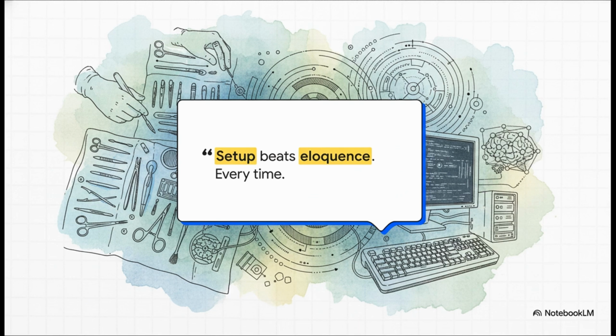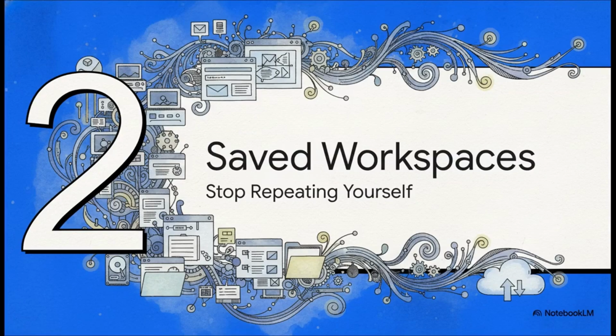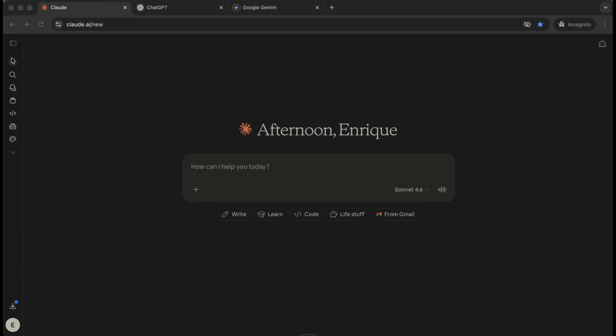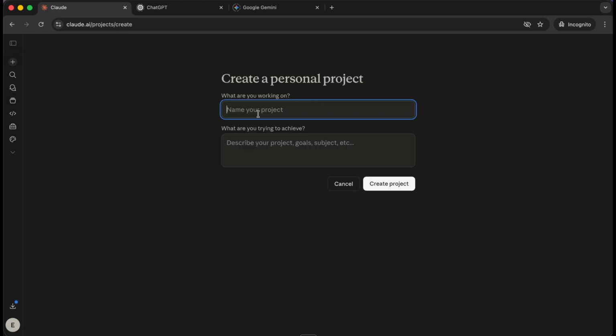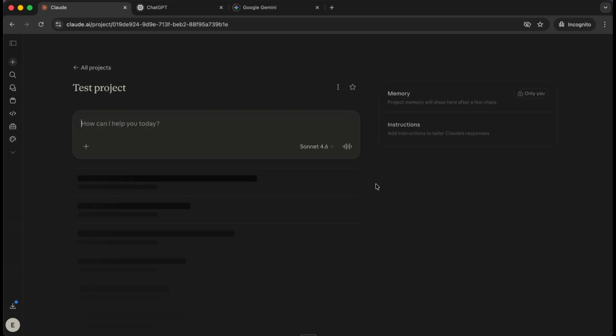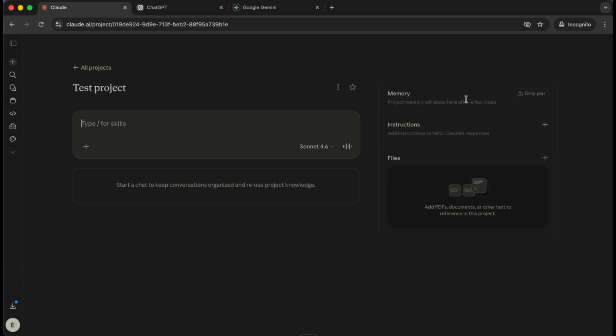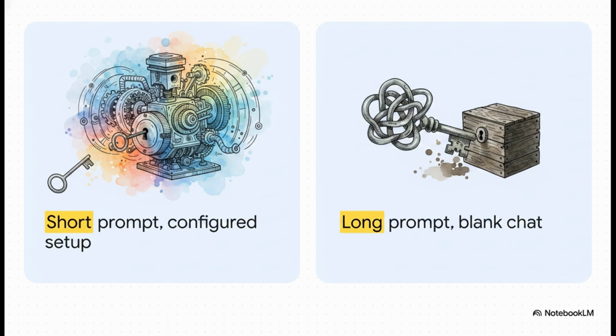Let's look at part 2. Saved workspaces and how to stop repeating yourself. Pretty much every major AI tool out there now lets you create a saved workspace. We're talking Claude Projects, ChatGPT's custom GPTs, Gemini Gems. And they all essentially work the exact same way. You configure your workspace just one time, and boom, every new chat starts with all your custom context fully loaded. Think of it like handing that new colleague a one-page cheat sheet before you even sit down to talk. They get to skip all those basic annoying questions, and you get to skip the tedious re-explaining. You just hit the ground running.